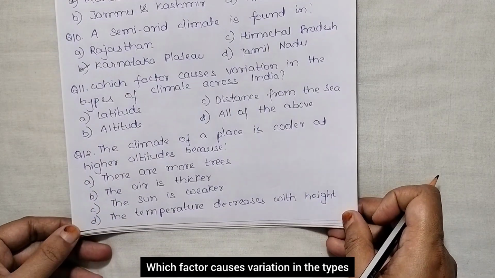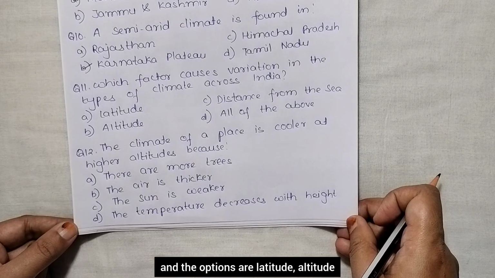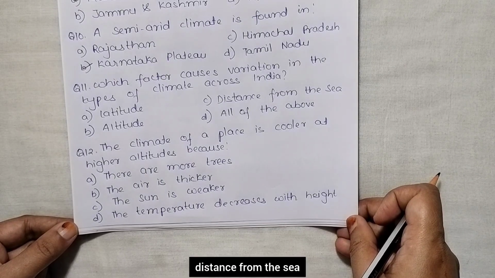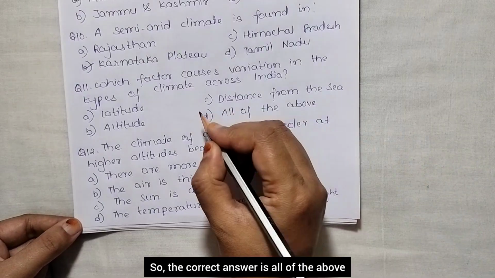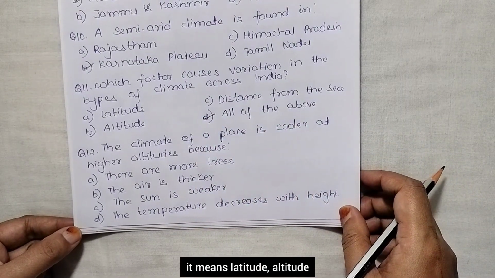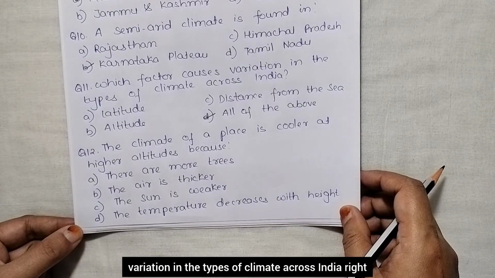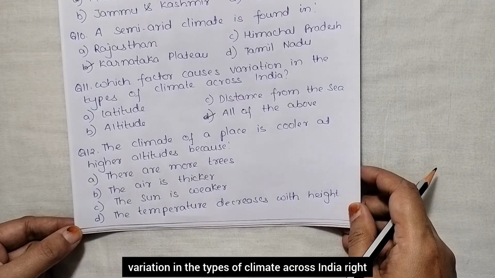Next, which factor causes variation in the types of climate across India? And the options are latitude, altitude, distance from the sea, all of the above. So, the correct answer is all of the above. It means latitude, altitude, distance from the sea, all these factors cause variation in the types of climate across India, right?